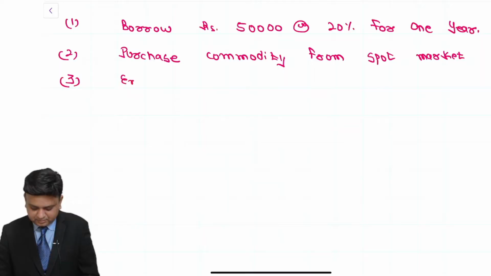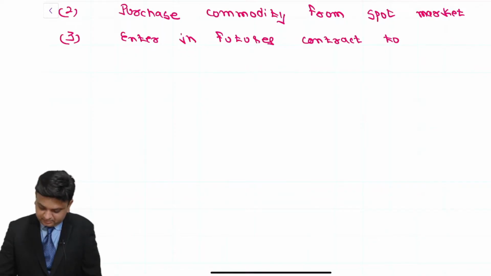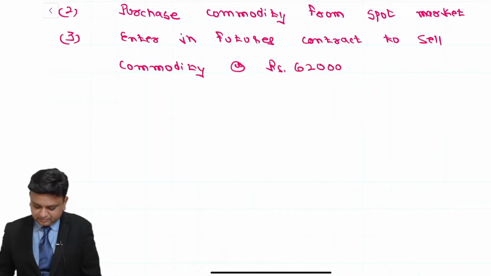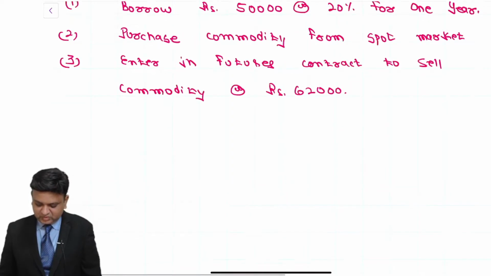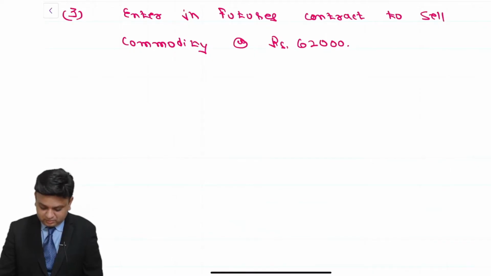Third, enter in futures contract to sell commodity at the rate of rupees 62,000, full stop. With paragraph write down.